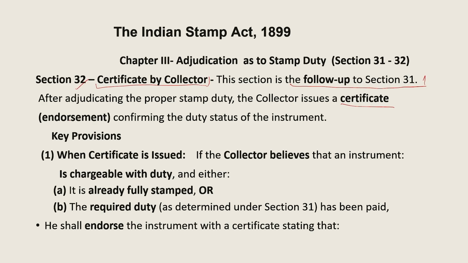After the adjudication is done under section 31, the person knows how much duty is chargeable on that particular instrument. Now he pays exactly that stamp duty on the instrument. Once that is done, the next step under section 32 is that the Collector issues a certificate or endorsement confirming the duty status of the instrument.